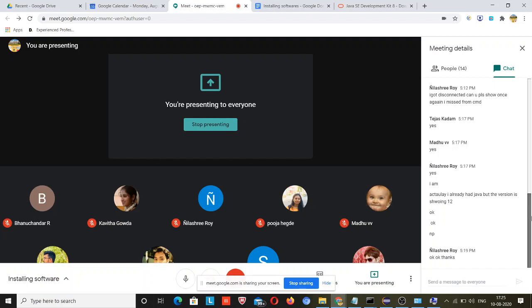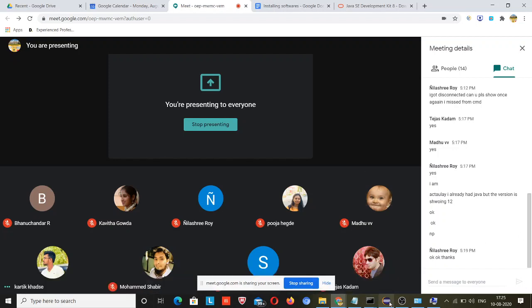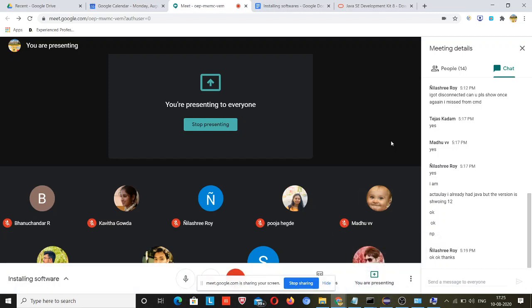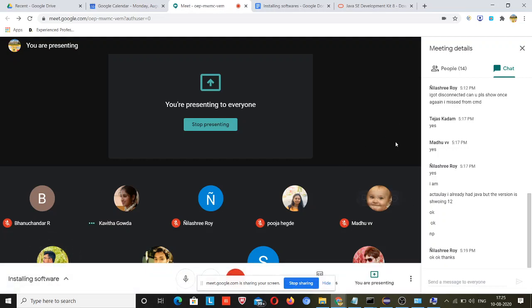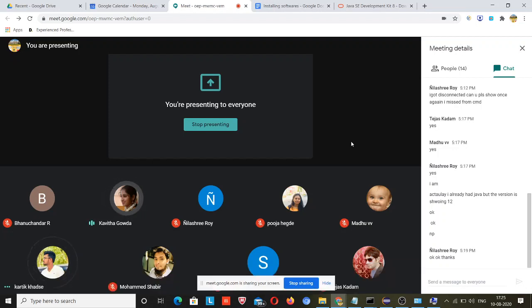So after downloading this, do one thing: install that Eclipse IDE. If everybody has installed Eclipse IDE, then while installing Eclipse IDE, it's asking for a workspace, and it is giving your path. So do we need to change the path or click on launch with the same path for the workspace? You need to set up your system path, wherever you want to code.